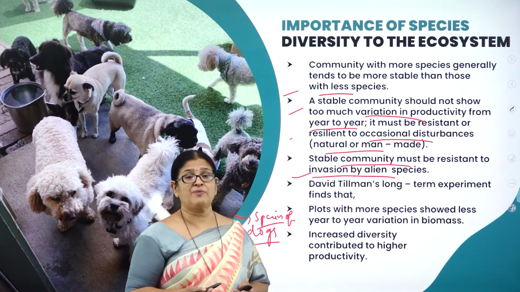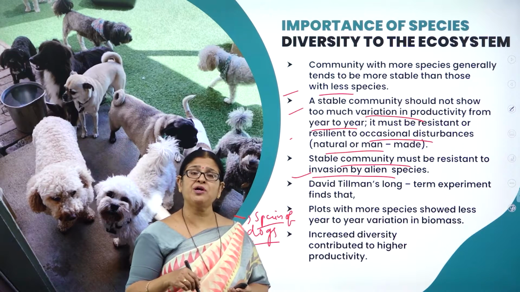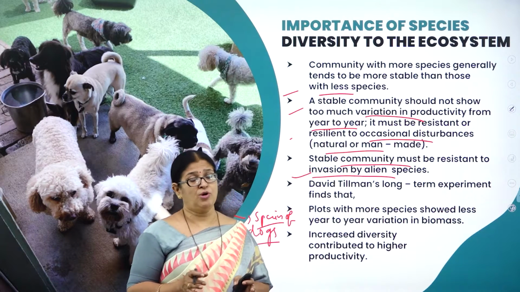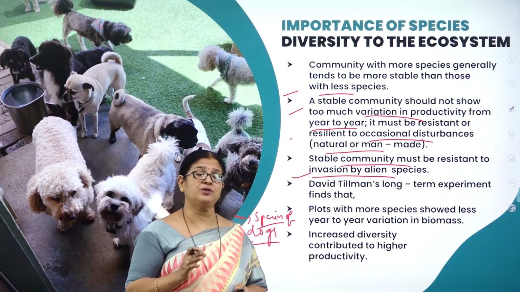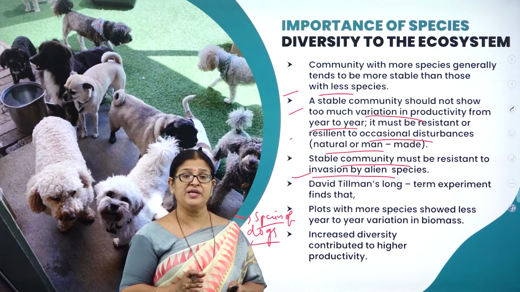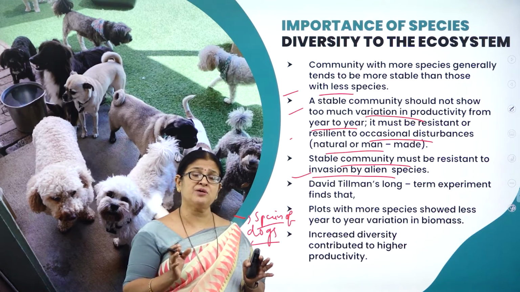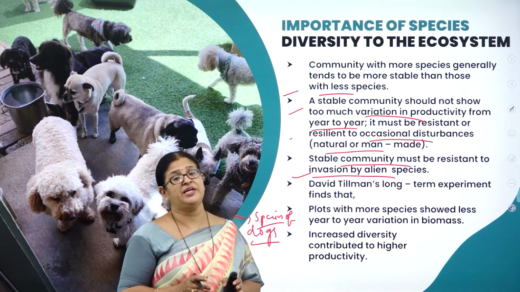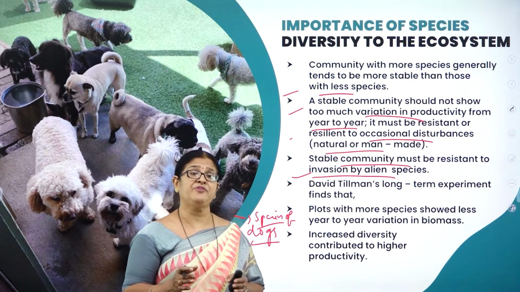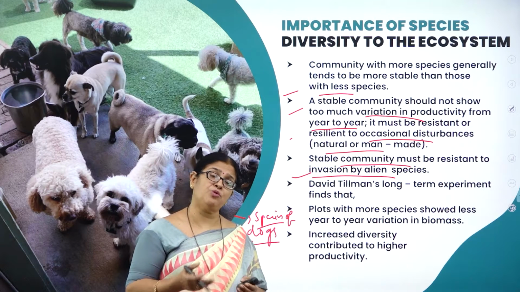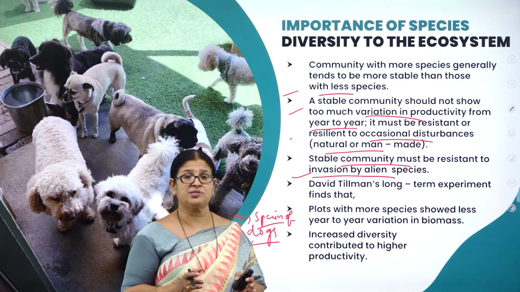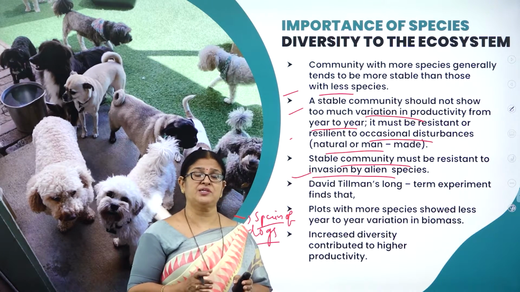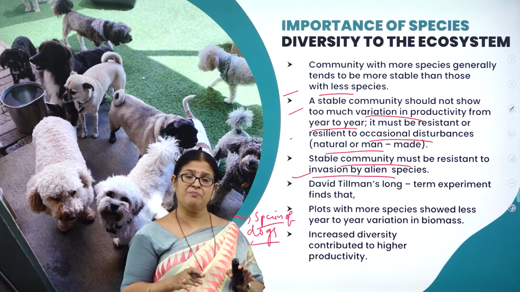Even take the aquatic plant like Eichhornia. It was brought to India because of its beautiful leaves. But now it has almost occupied the water body, so much so that it is depleting the water of oxygen, thereby killing many aquatic animals. So an ecosystem should also be able to maintain stability in spite of the alien species. For example, if the alien species dominate more in an ecosystem, then the ecosystem stability will be disturbed. That should not happen. So even if alien species are there, there must be ecological balance.